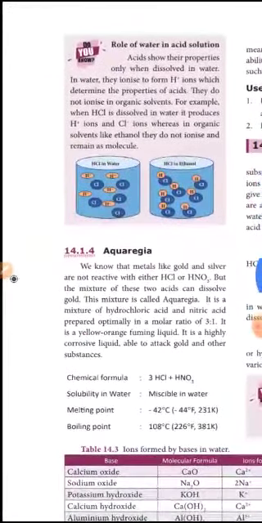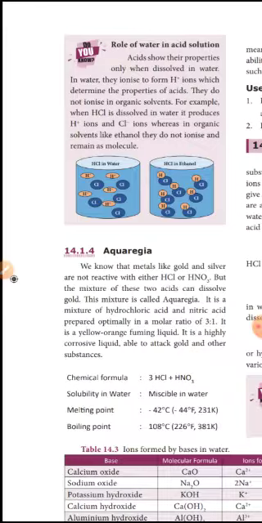So the next one is aqua regia. We know our familiar metals are gold and silver. Gold and silver cannot dissolve in water. They cannot react with either HCl or HNO3. But they dissolve in a mixture of hydrochloric acid and nitric acid. Aqua regia means 3 molecules of hydrochloric acid and 1 molecule of nitric acid. That mixture is called aqua regia.